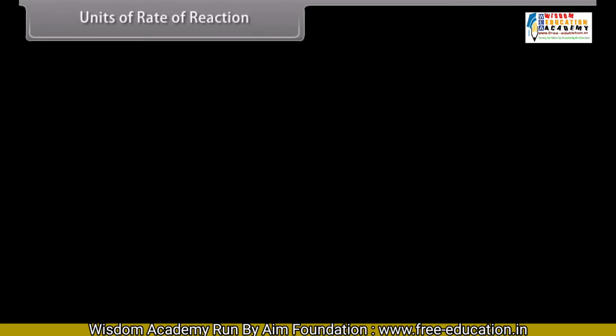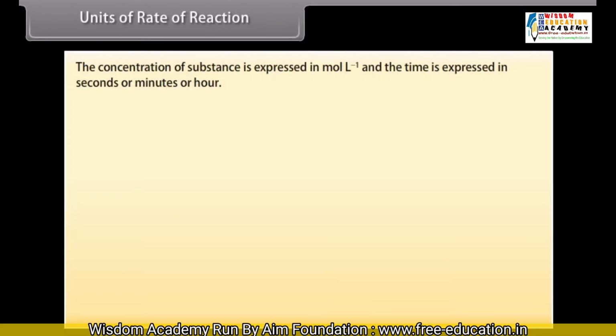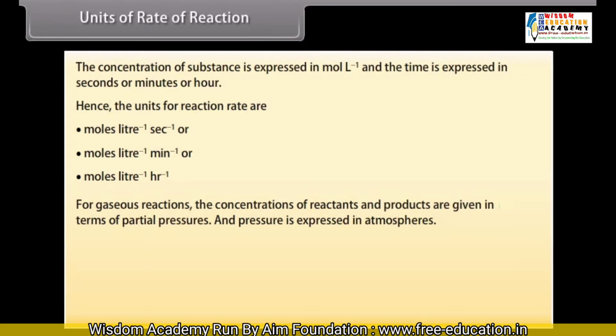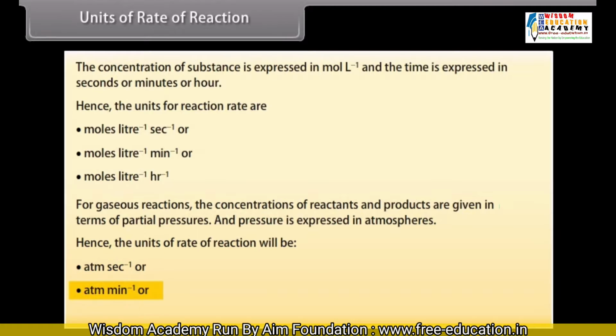Units of rate of reaction. The concentration of substance is expressed in moles per liter and the time is expressed in seconds or minutes or hours. Hence, the units for reaction rate are moles per liter per second, or moles per liter per minute, or moles per liter per hour. For gaseous reactions, the concentrations of reactants and products are given in terms of partial pressures, and pressure is expressed in atmospheres. Hence, the units of rate of reaction will be atm per second, or atm per minute, or atm per hour.